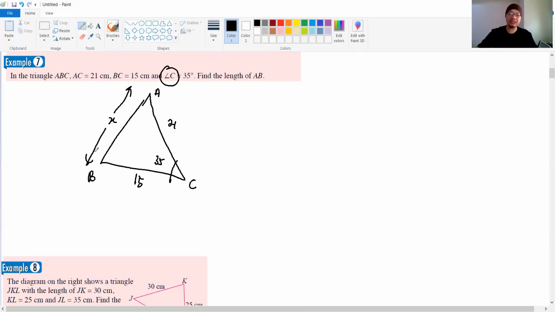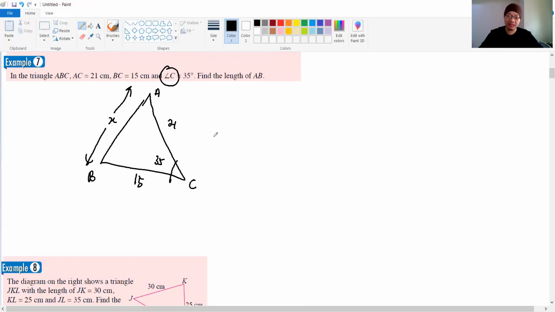Now, can we use the sine rule here? We got an angle, and the partner, no. We got a length here, it doesn't have an angle. We got a length here, the partner is here, right? But we don't have the angle there. So that means the sine rule cannot be applied in this topic.